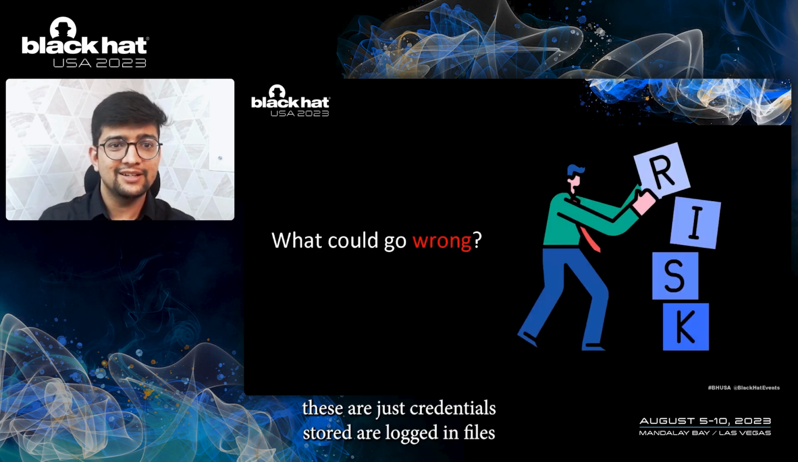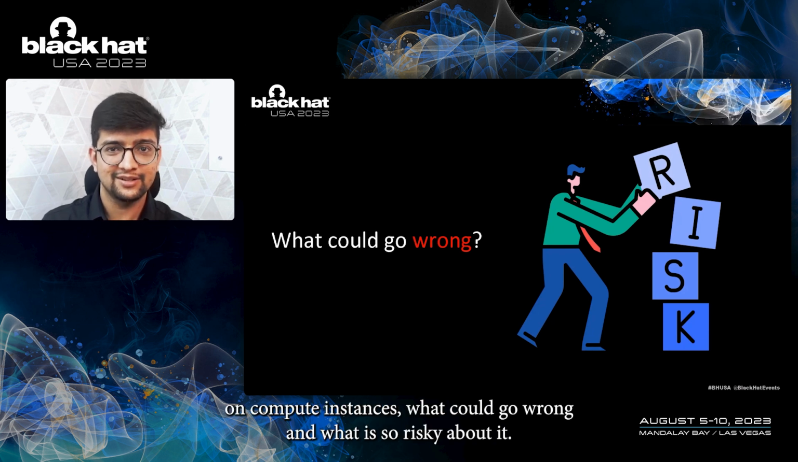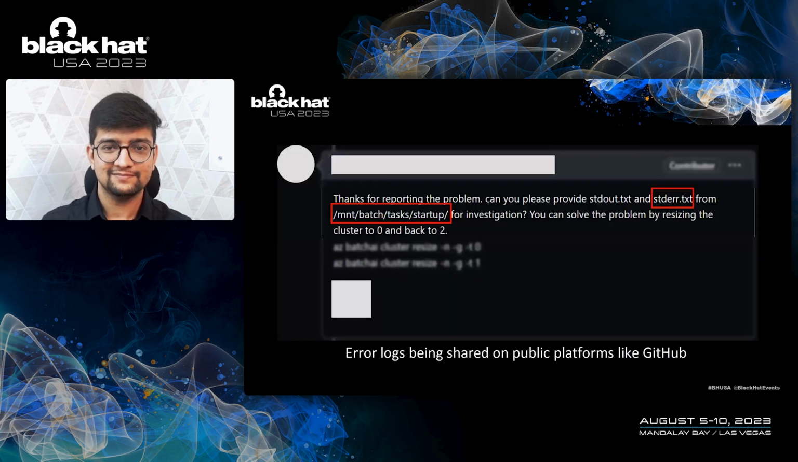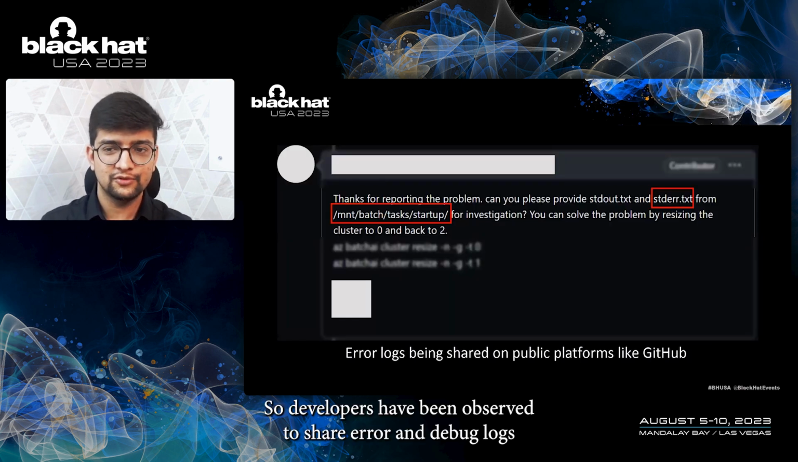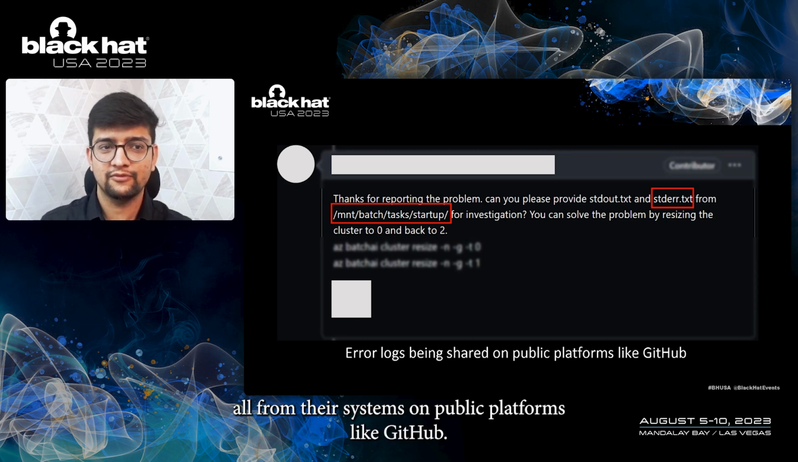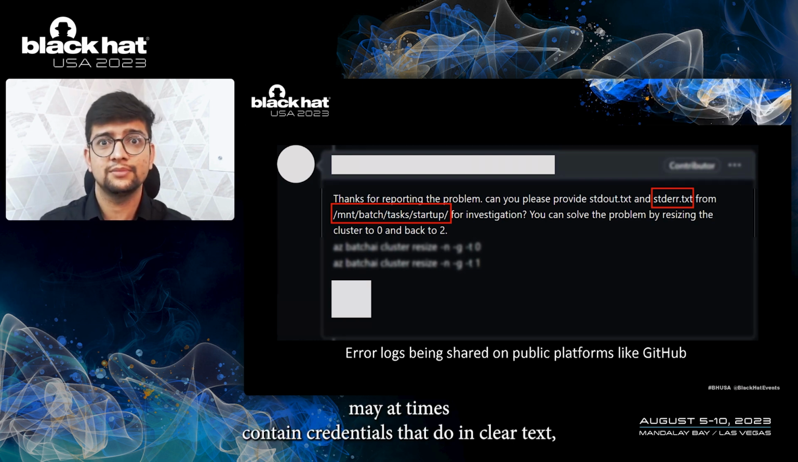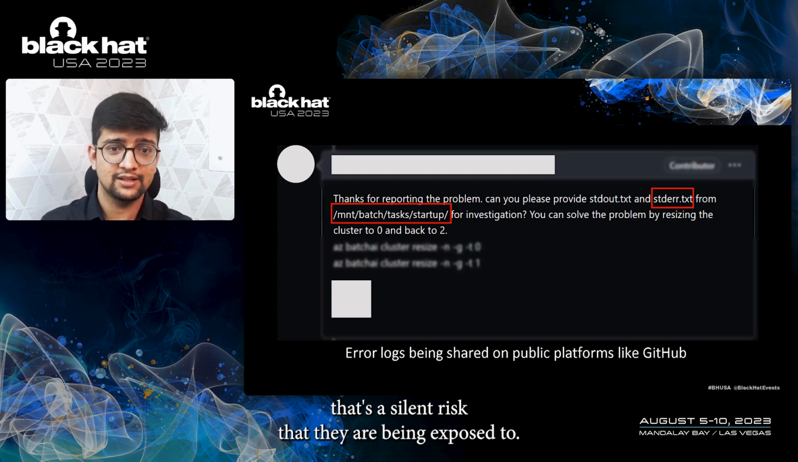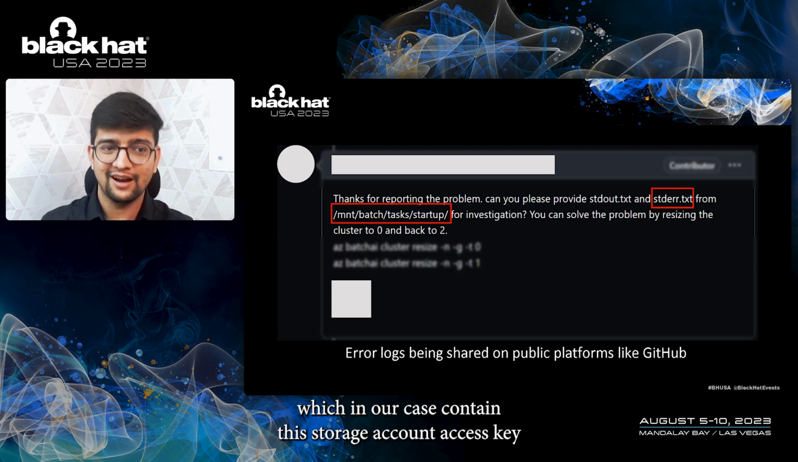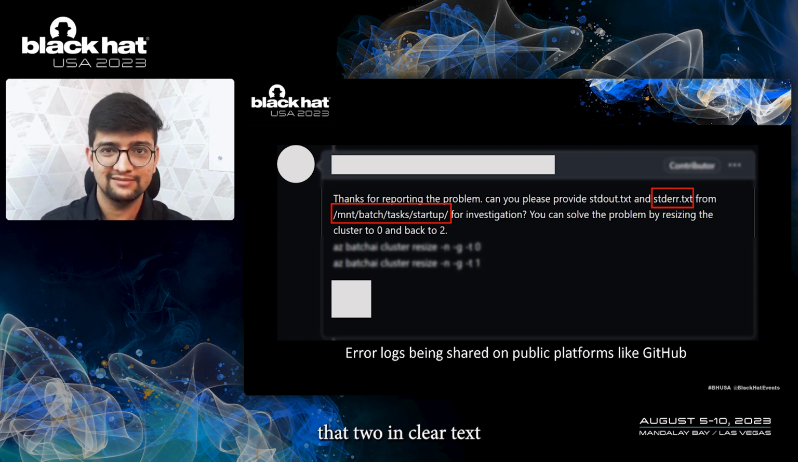After all, these are just credentials stored or logged in files on compute instances. What could go wrong, and what is so risky about it? Developers have been observed to share error and debug logs from their systems on public platforms like GitHub. If they are not quite aware that these logs may at times contain credentials, that too in clear text, that's a silent risk they are being exposed to. In this example, we see the request for the batch error logs, which in our case contain the storage account access key, in clear text.